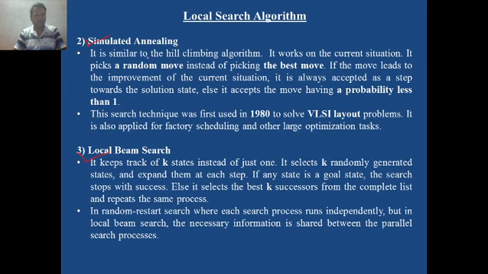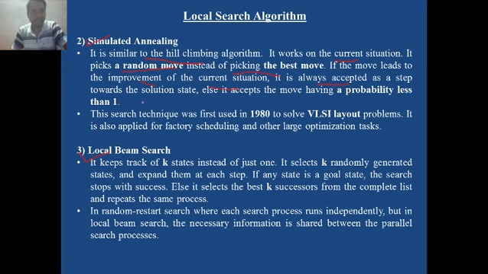Simulated annealing is similar to hill climbing. It works on the current situation. It picks a random move instead of picking the best move. If the move leads to an improvement over the current situation, then it is always accepted as a step towards the solution state.